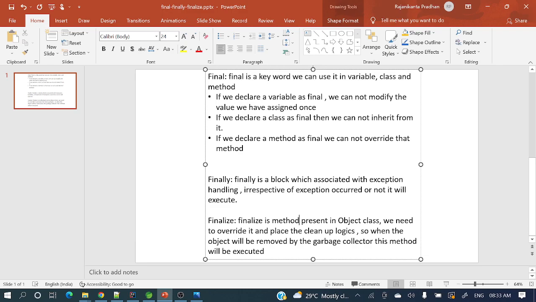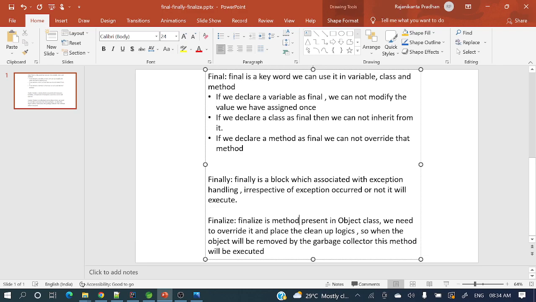So what exactly will this finalize method do? We need to override this method in our class so that we can place cleanup logics in it. Why? If that object is garbage collected by the garbage collector, then this finalize method will be called and it will free up those resources.